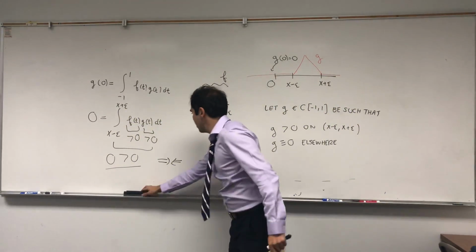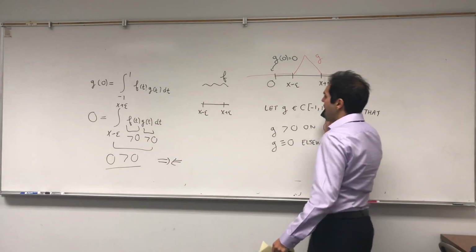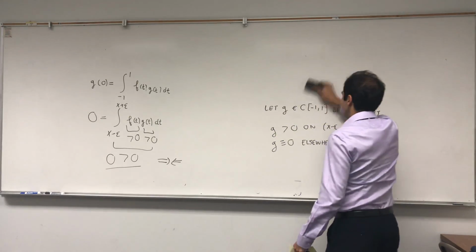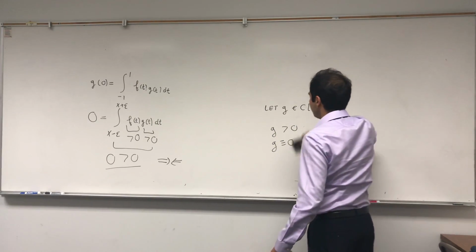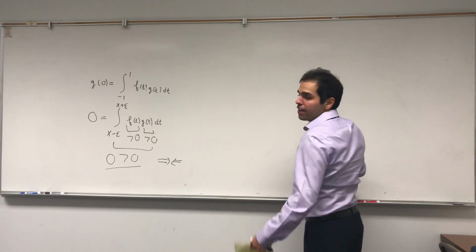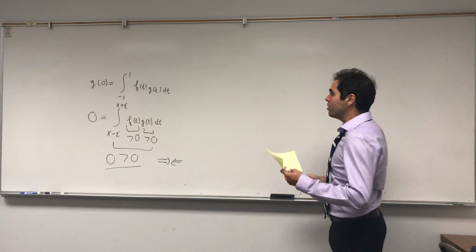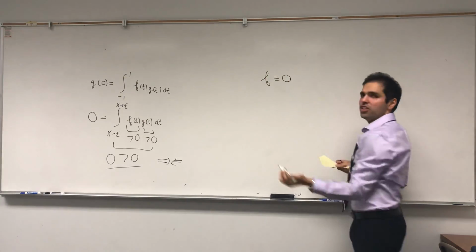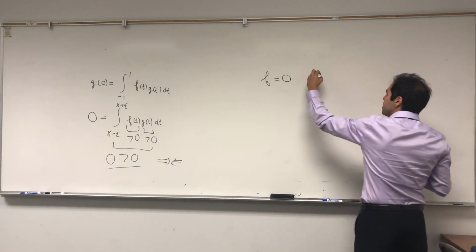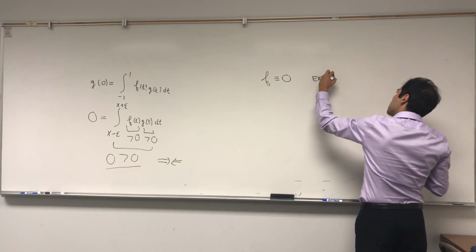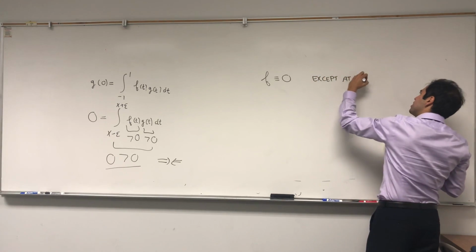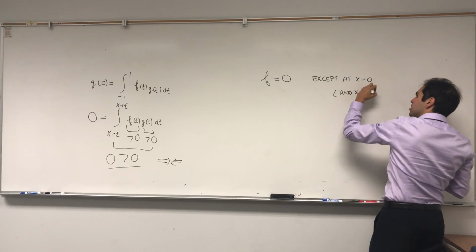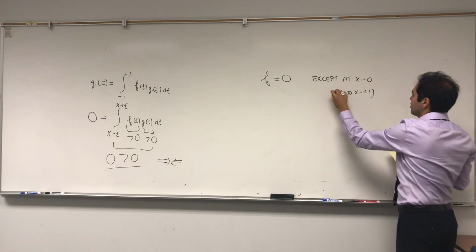So what does that tell us? Well, it tells us that f cannot be positive anywhere, and it also cannot be negative anywhere by the same argument. So what this means is that f is identically equal to 0, except maybe at x equals 0 and the endpoints minus 1 and 1. But again, let's ignore the endpoints, whatever.